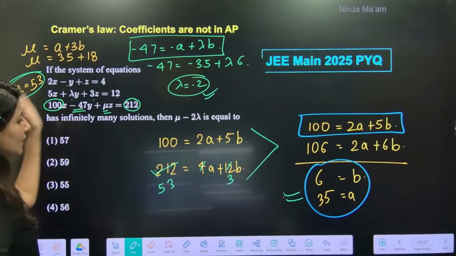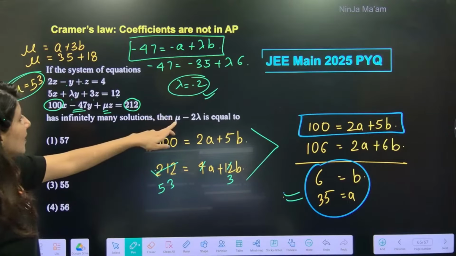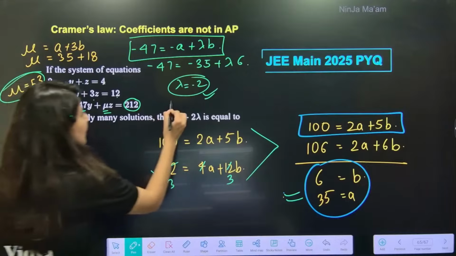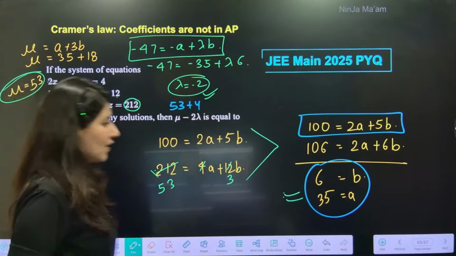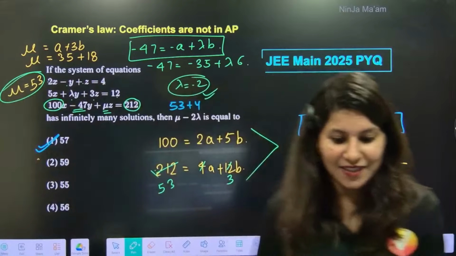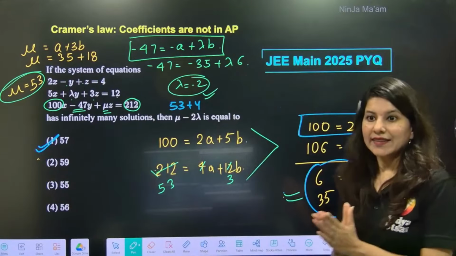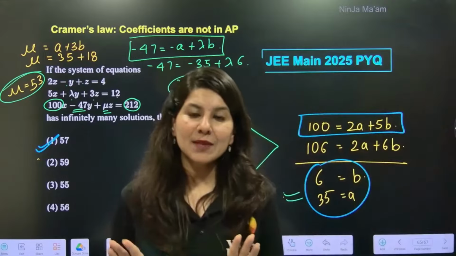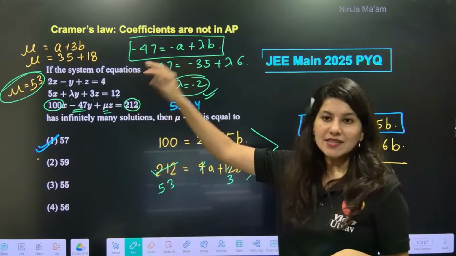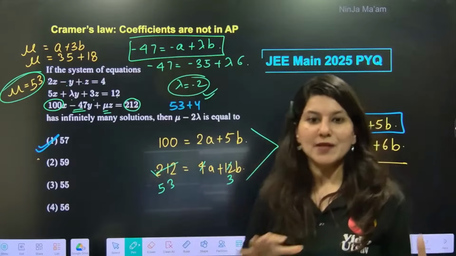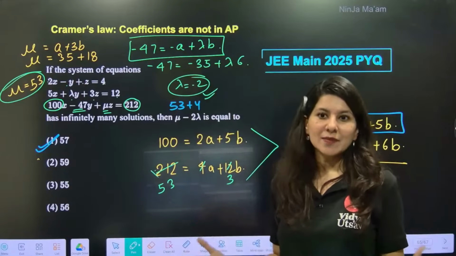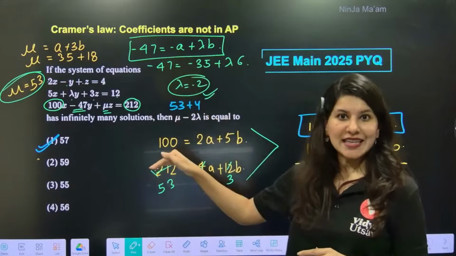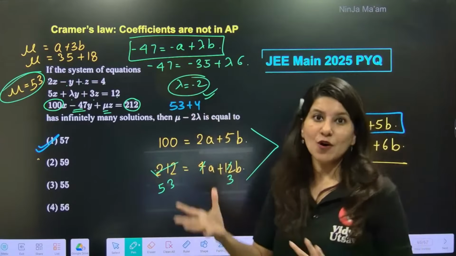So 53 plus 4 is 57. And on this note, my dear students, when coefficients are not in AP and you get big numbers, you can actually avoid Cramer's rule. But again, if you feel comfortable with Cramer's rule, especially in this, because this will also take just 1 minute.